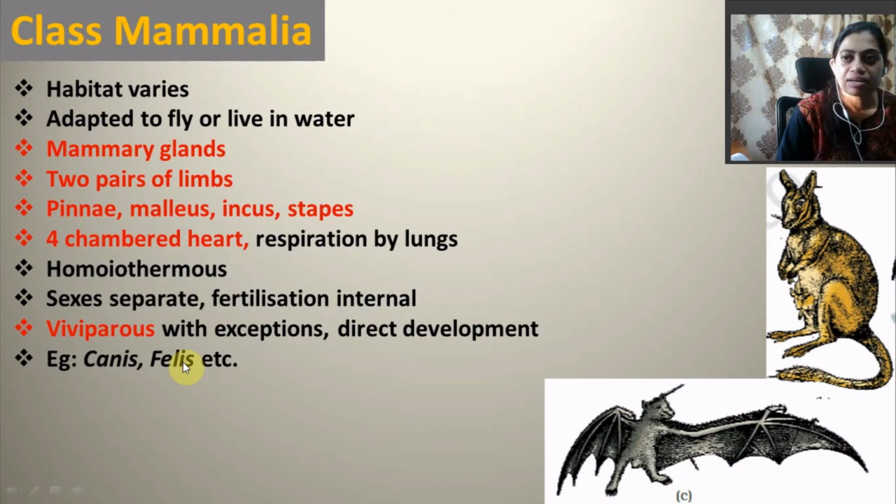Examples are canis, the dogs, and cats, that is felis, etc. Bat is there, kangaroo is there. They all are grouped under the class mammalia. So this is all about the animal kingdom. This is a quick revision. You have to study your NCERT book in very detail, and also go through each and every example with their scientific names.